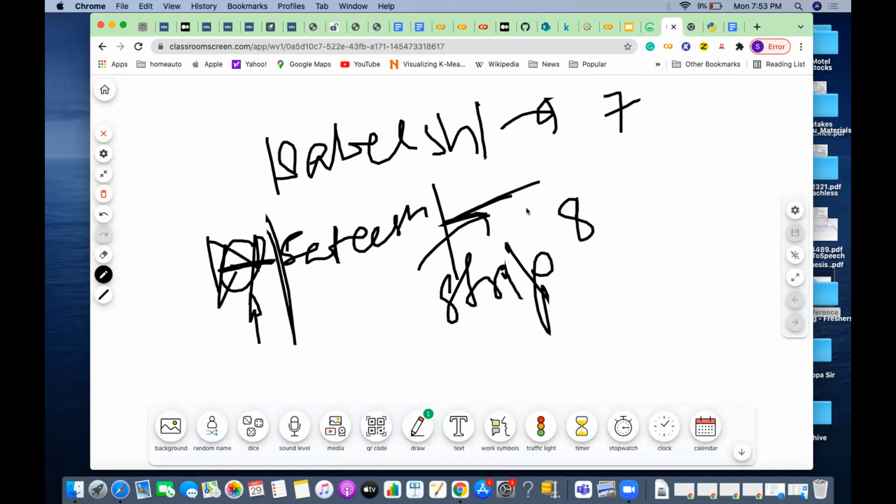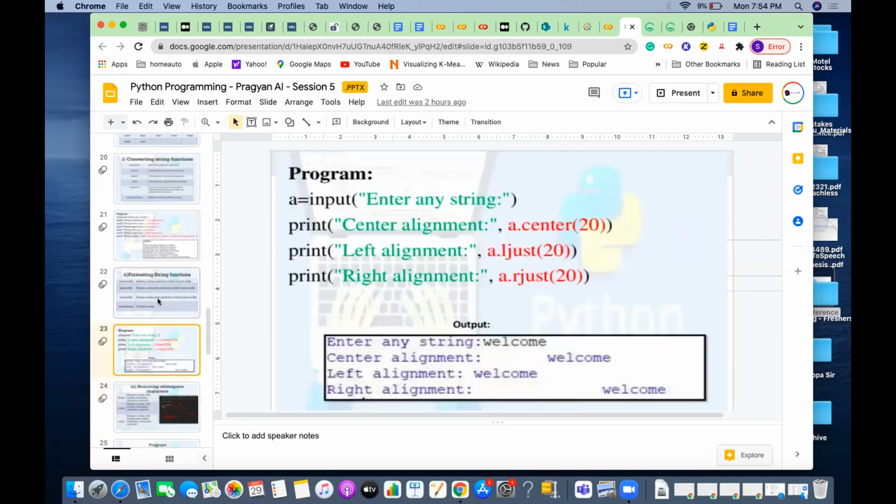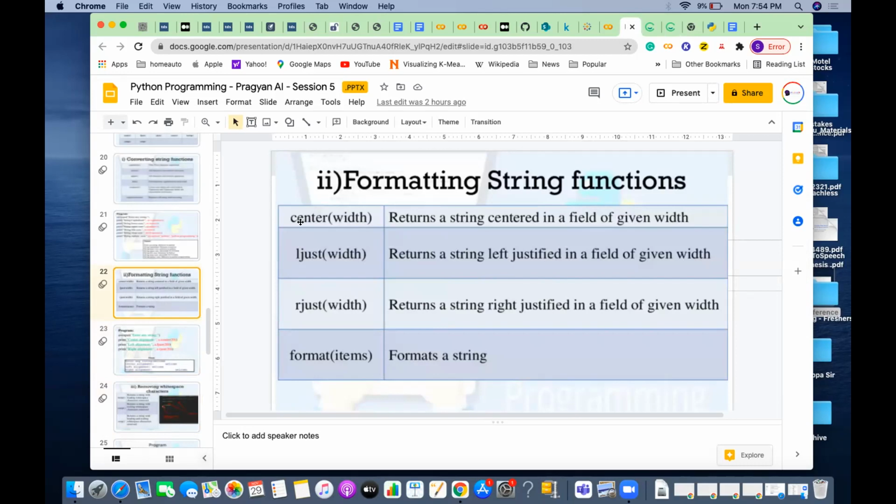These are pre-built, because these are very, very generic kinds of operations, and there is no need to write your own code. That is the reason functions are there. Any questions here, like lstrip, rstrip? See, if you see the name, the letter L means left, R means right, strip means stripping that. Just strip means I'm not saying either left or right, so it is both sides. And even if you see the function name here, center is center justified, ljust is left justified, rjust is right justified. So R is right.